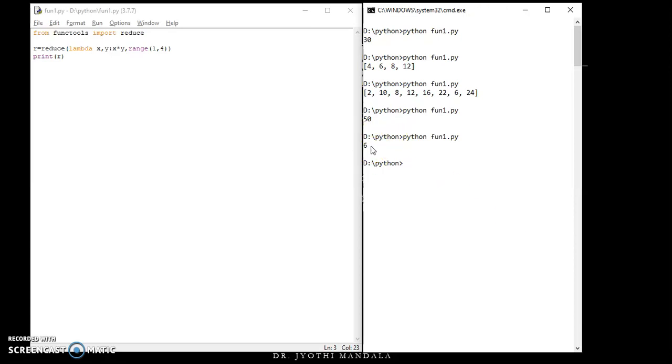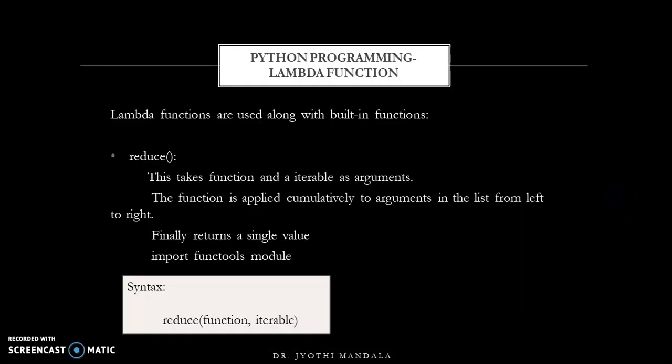Right, this is how a lambda function can be used. Lambda functions are anonymous functions and can be used for a short period of time only, right? It can take n number of variables, but it will have only one expression. Once that expression is evaluated, that value will be returned. This lambda function can be used in combination with filter, map, and reduce functions.